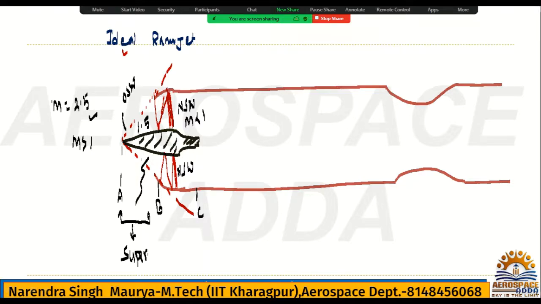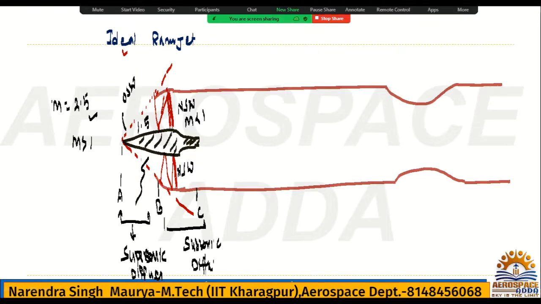Why am I saying supersonic? Because the flow is still supersonic, but because the Mach number is reduced, you can say it is diffused, hence supersonic diffuser. But what about B to C? Check in B to C, before normal shock the Mach number was 1.5, but after normal shock Mach becomes less than 1. So here the flow becomes subsonic, hence it is called the subsonic diffuser. So how many diffusers are you getting here?